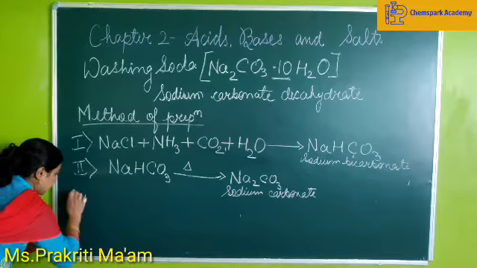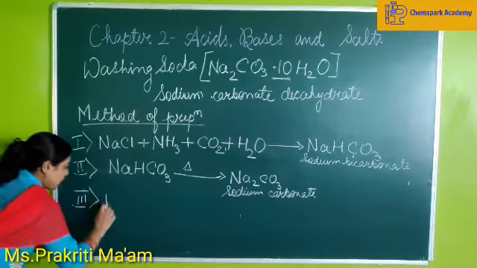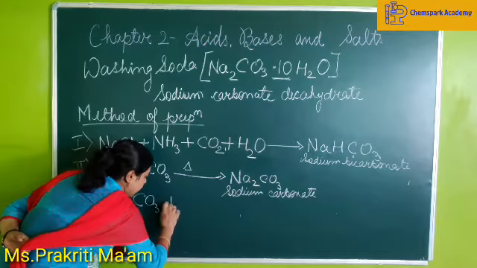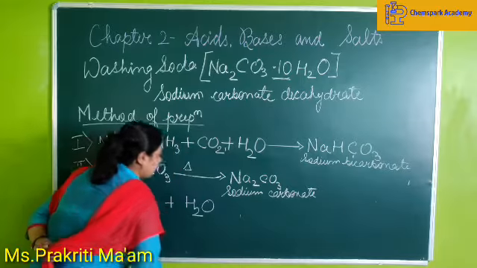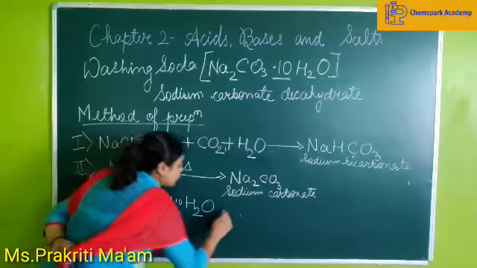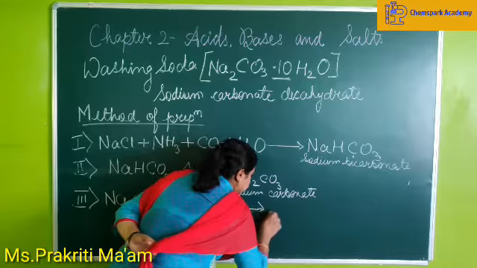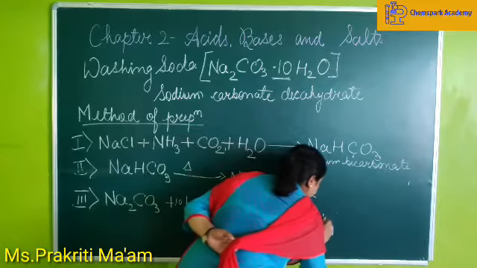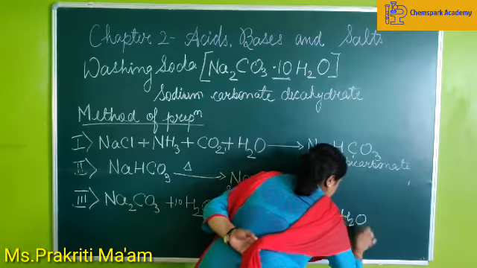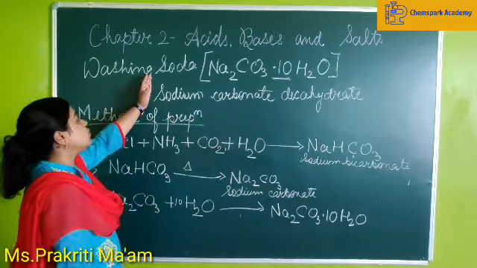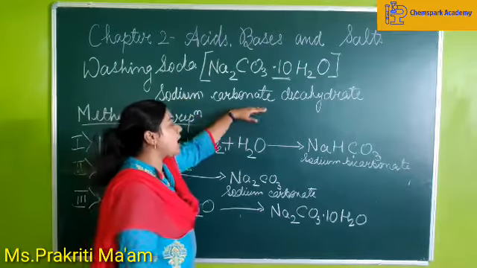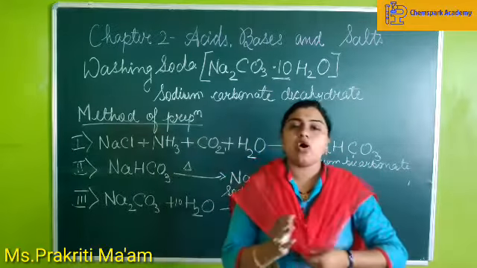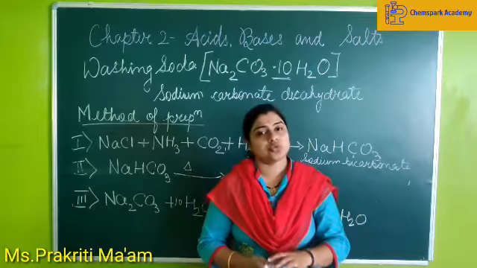So, the third step would be Na2CO3 will be reacted with water, 10 water molecules to balance this, and it will give us Na2CO3·10H2O. That is our washing soda or sodium carbonate decahydrate. This was the method of preparation of washing soda.